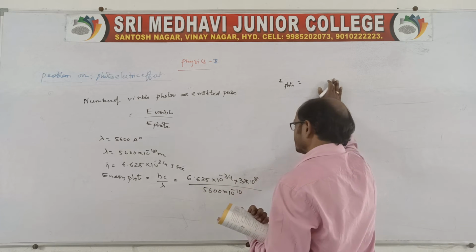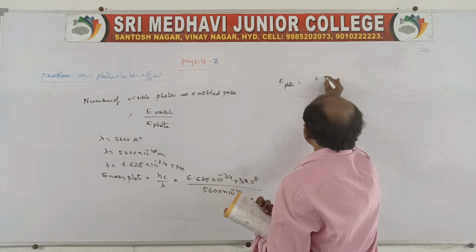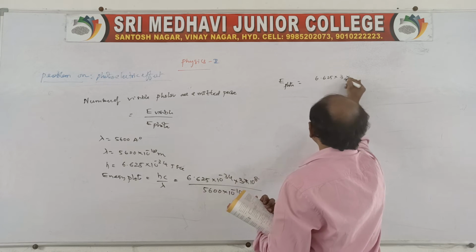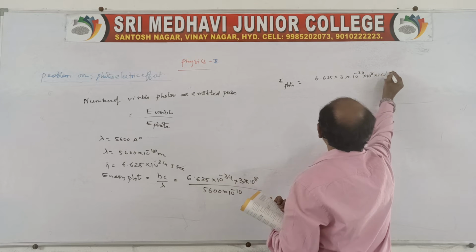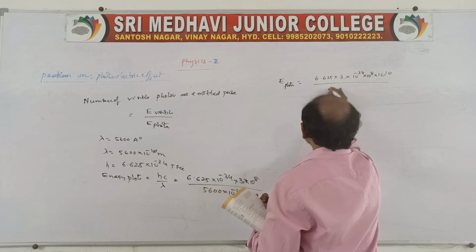Better you simplify the 10 powers first. So, 6.625 into 3 into 10 power minus 34 into 10 power 8 into 10 power 10, by 5600.